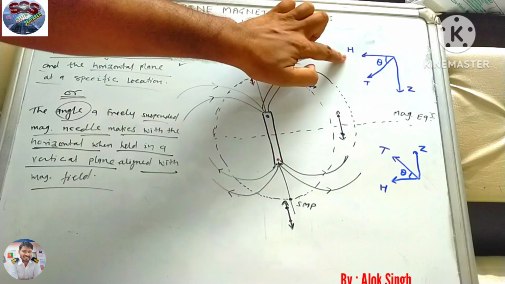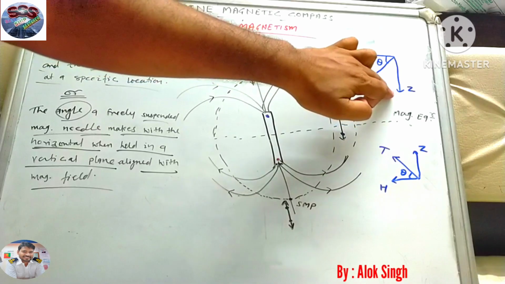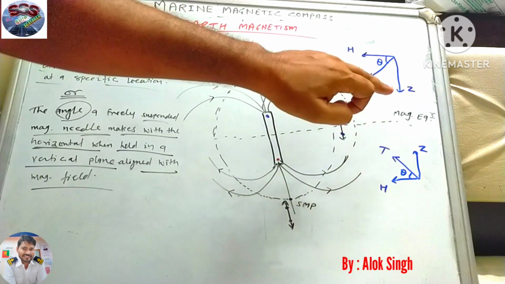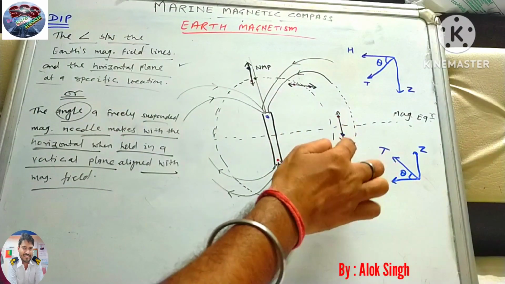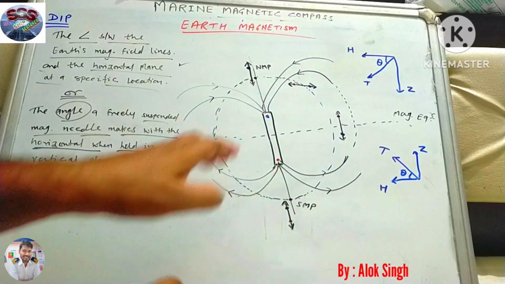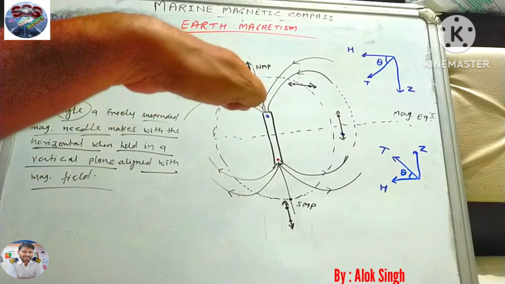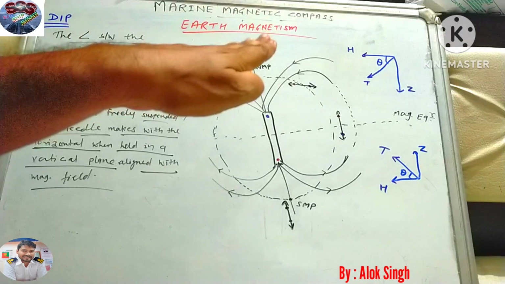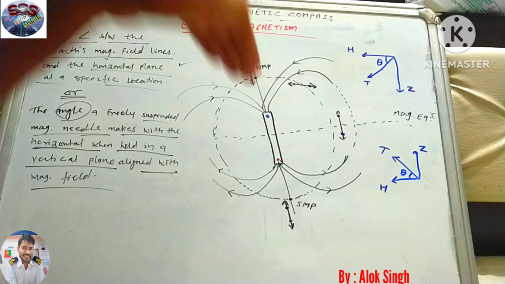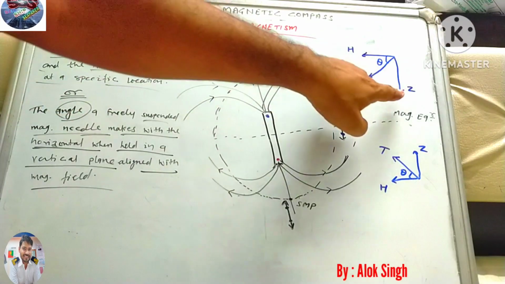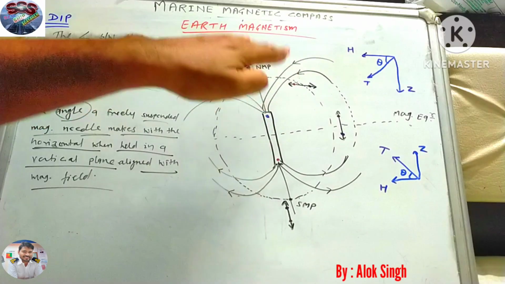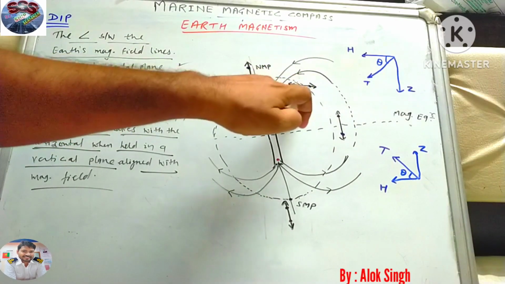H is the horizontal component of Earth's magnetic field, and Z denotes the vertical component of Earth's magnetic field. So when we bring this needle to any intermediate position after the equator, it will show a horizontal component also, and it will dip towards the north, towards the earth center, into the earth. It seems like it is going into the earth. So at that time there will be some Z also, meaning a vertical component will also be there. So horizontal and vertical components will both be there.